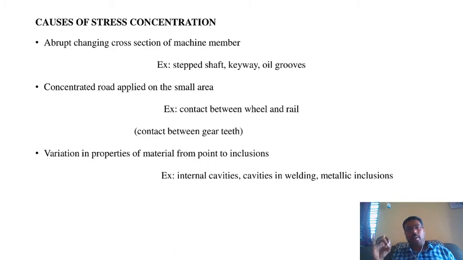An example is the contact between the wheel and rail. Wheel and rail is a line contact or a point contact. The track on the metal carries a concentrated load. When the load is suddenly applied, the metal's properties will change.